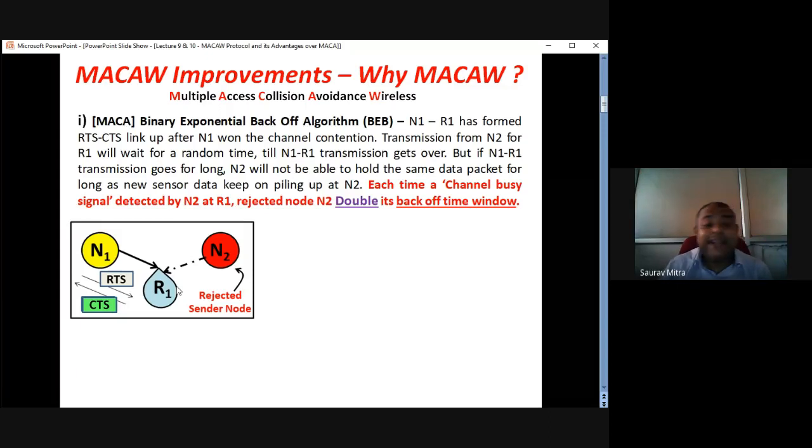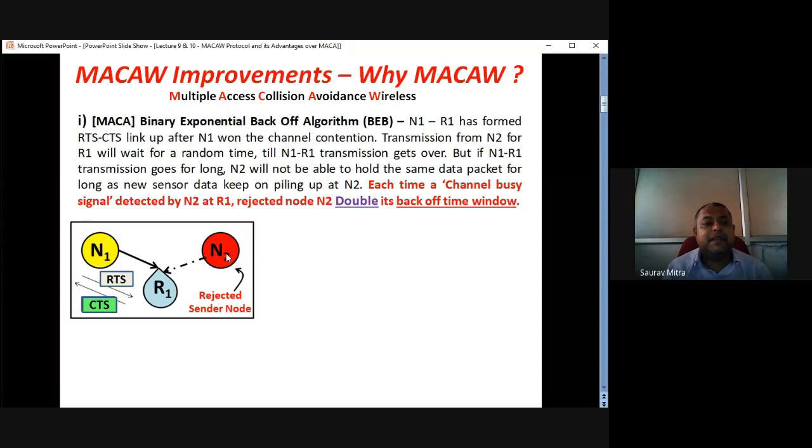But N2 is also another sensor node, and N2 has a lot of accumulated data in it. N2 wants to transmit to R1, but it cannot transmit. That's why this line is a dotted line. N2 cannot transmit to R1 because there is no pairing between N2 and R1. But in this case, there occurs something very difficult between N2 R1 communication.